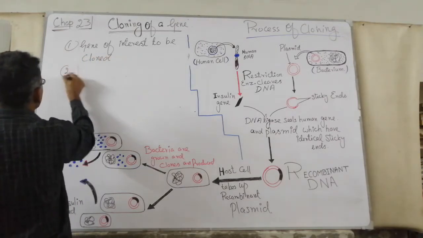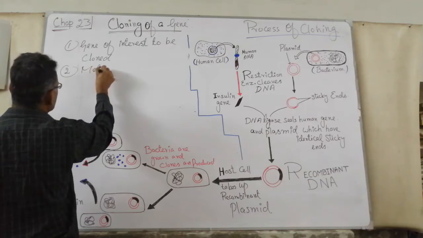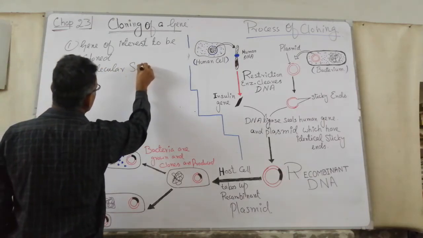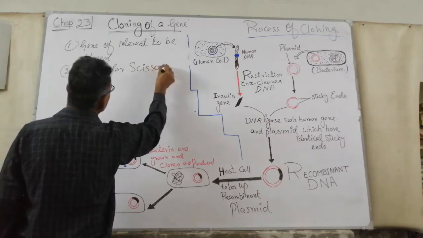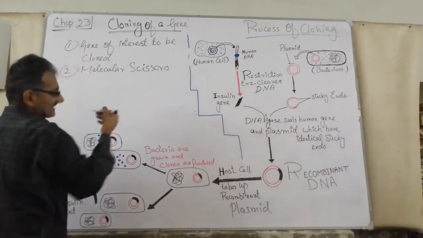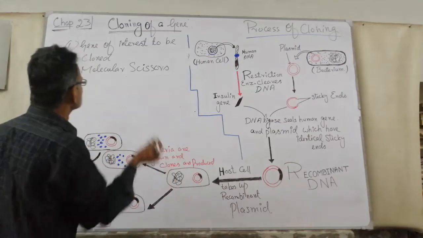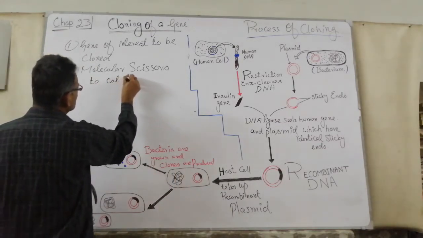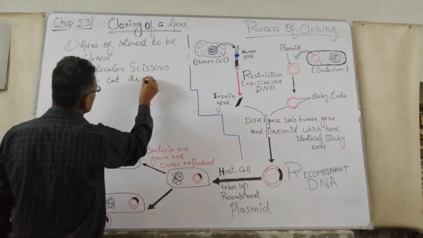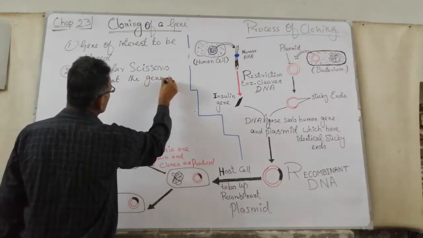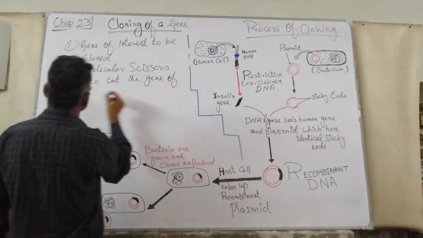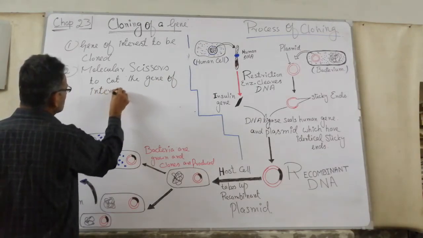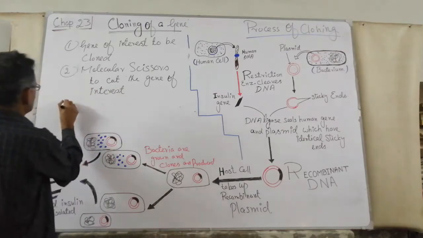Number 2, molecular scissors or restriction endonucleases to cut the gene of interest.